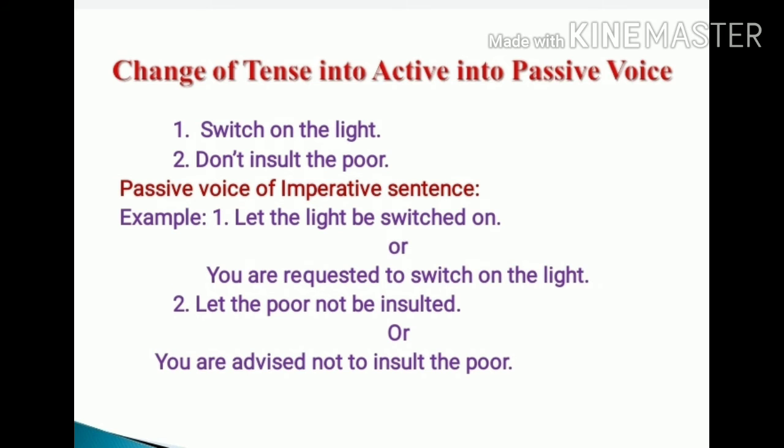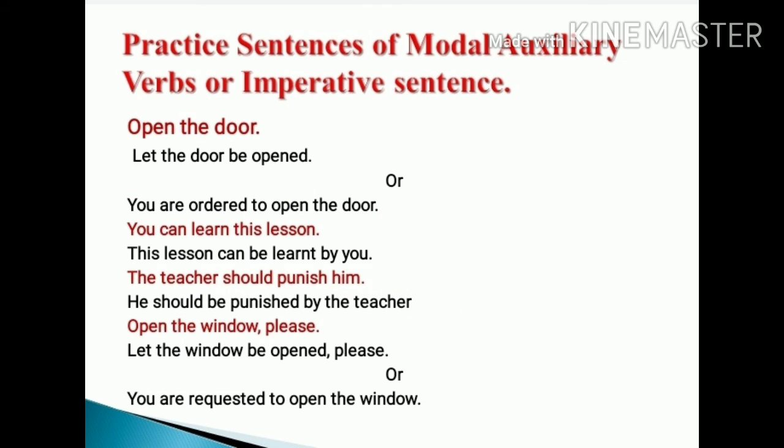Now we will do the practice. Okay students, these are some sentences in front of you, and we can take them as practice. In these there are sentences using modal auxiliary verbs, and imperative sentences are also there.